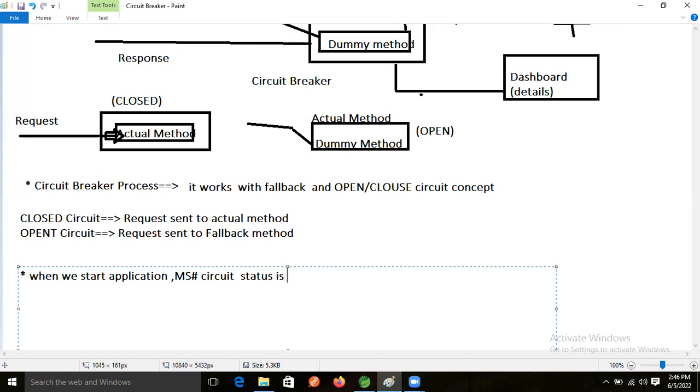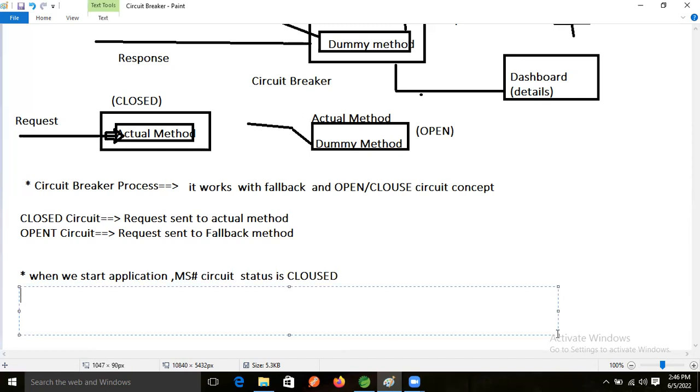Closed status, Ravi. After the 20th request, our open status will come. But whenever we start our microservices application, at that time the closed status will be there, guys. We will see everything as a practical.